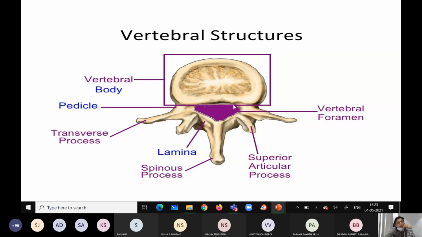In the case of cervical and thoracic, it is round and oval. Here you can recognize, see, this is triangular. Then, as I told, the processes, superior articular processes and spinous process, are thick and short.